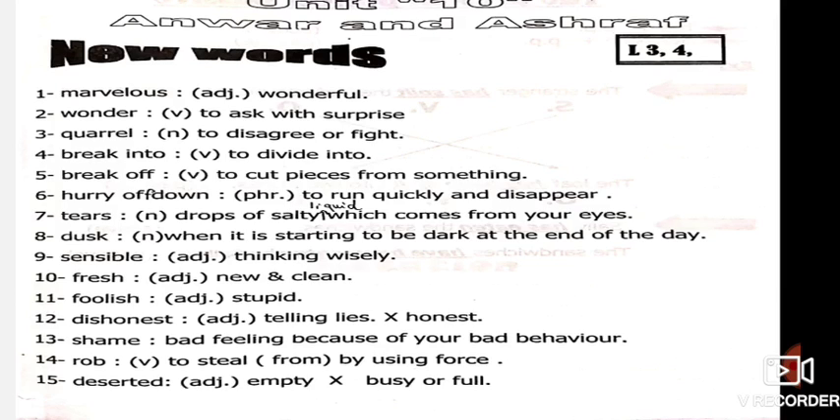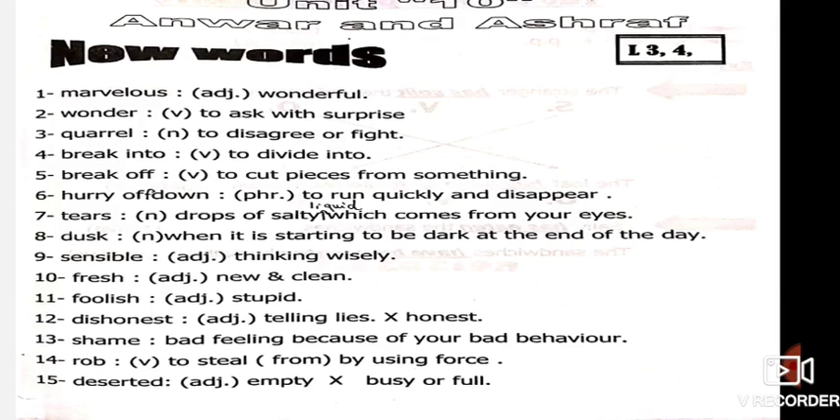Okay. Number 14, rob, to steal by using force. To steal by using force. Okay? Like the thief. When he goes to the bank, he has a gun and he asks the people in the bank to give him money, so he is robbing the bank and he's getting things by force. Okay, so the difference between steal and rob is that rob is to take things by force, but steal, you are stealing things.